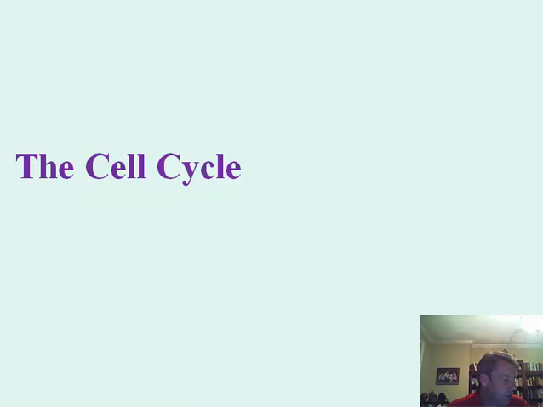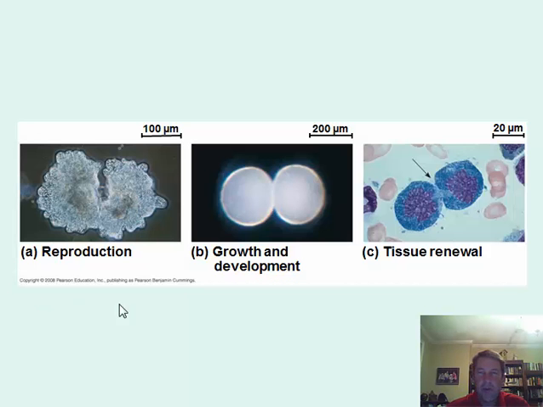So cells will divide for some different reasons. One of the main reasons is for growth. As you grow from an infant to a child to an adult, you have to add more cells to your body. And so that is growth. All living things grow. In order to grow, we have to add cells, and the cells divide in order to get those new cells. And so this division is one of the functions of cell division. Cell division produces these new cells in growth and development.